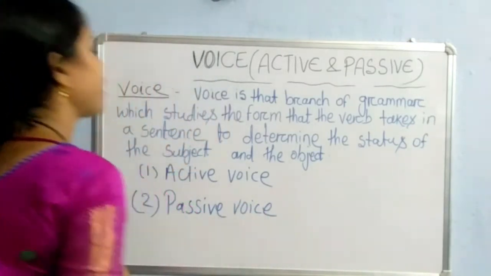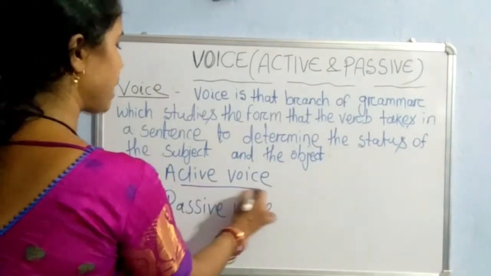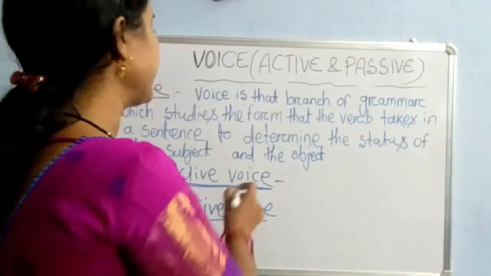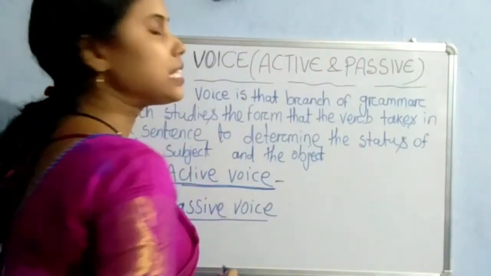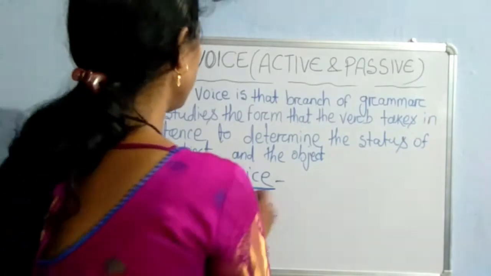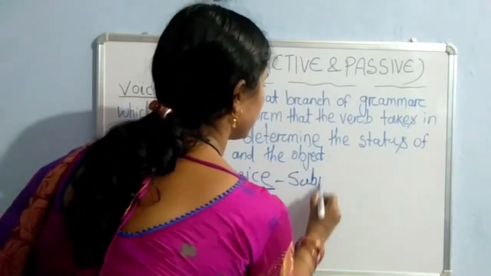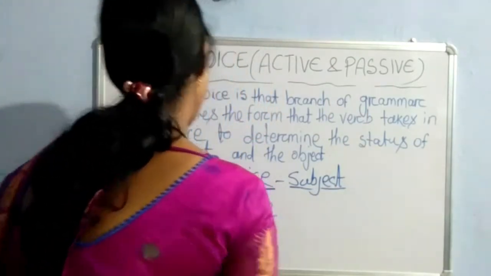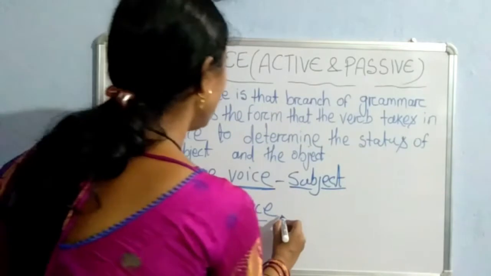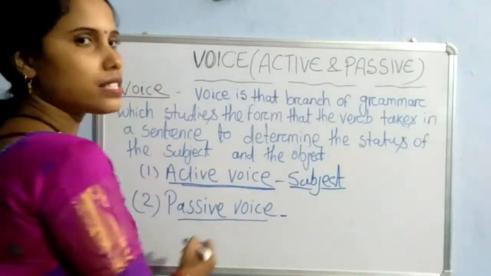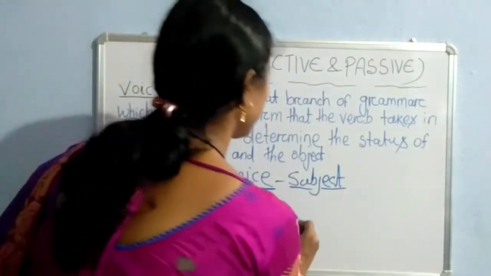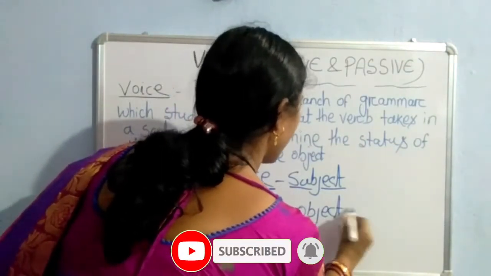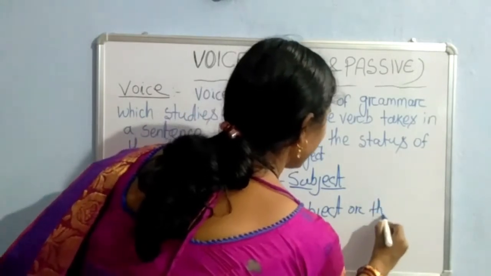There are two types of voice, and these are active voice and passive voice. A verb is said to be in active voice when the emphasis is on the subject. And a verb is said to be in passive voice when the emphasis is on the object or the work done.